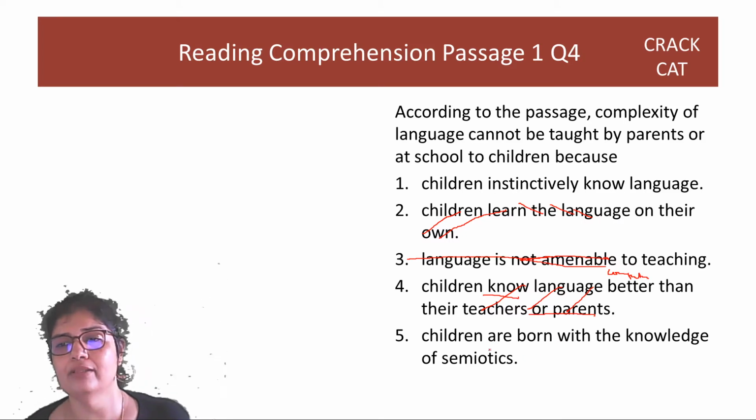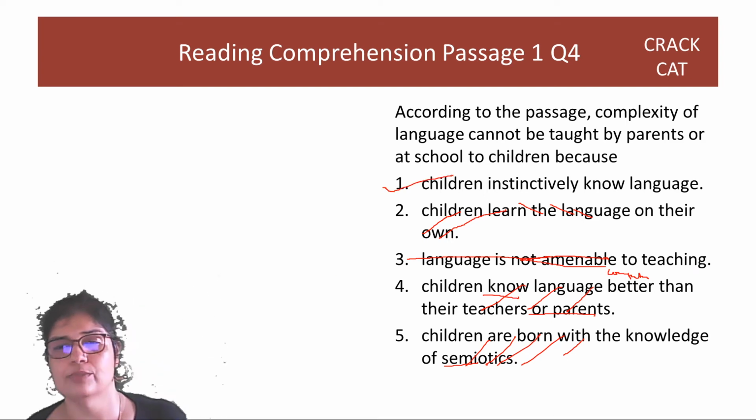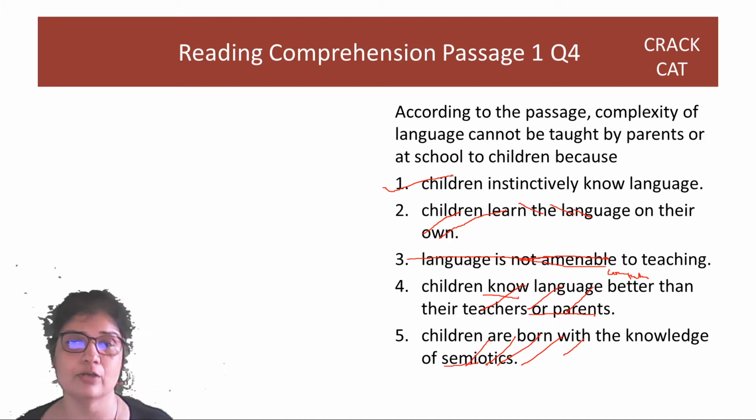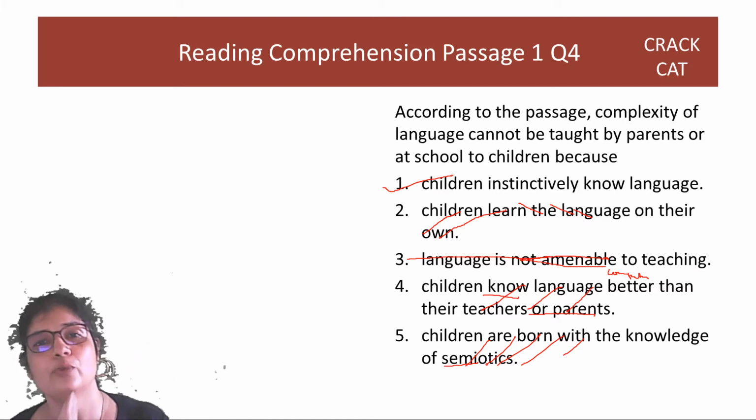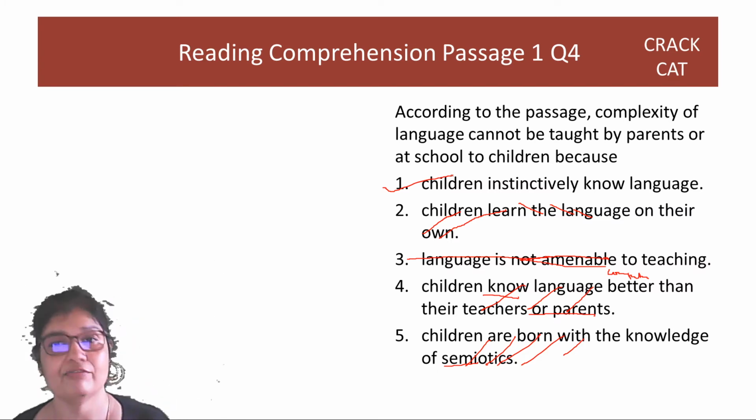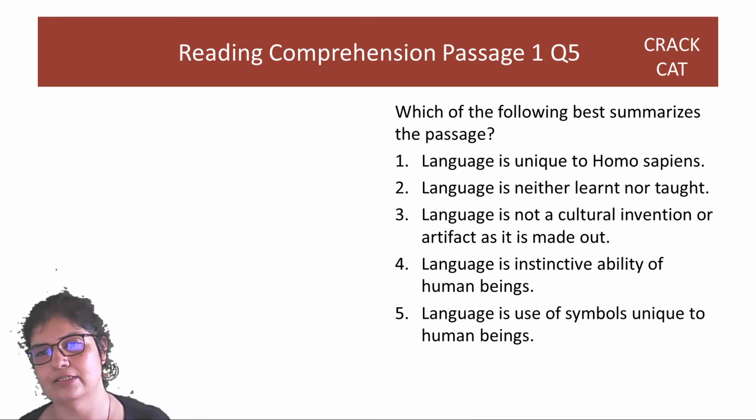Children are born with the knowledge of semiotics. Semiotics is something else entirely, visual and all that. It is this instinct only, guys. It's the first option. See, first of all, you notice one thing. I knew the answer is first because of instinct, but it is best to eliminate options, remove all wrong options, and be left with a single right one. That's your answer, right?